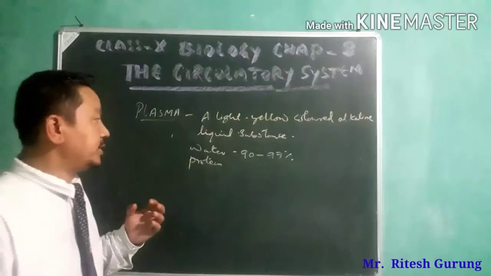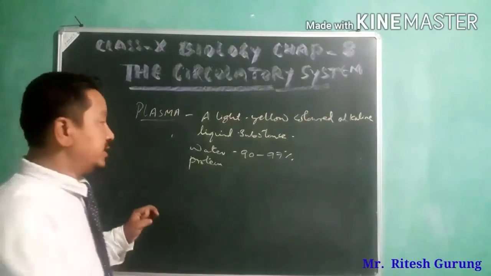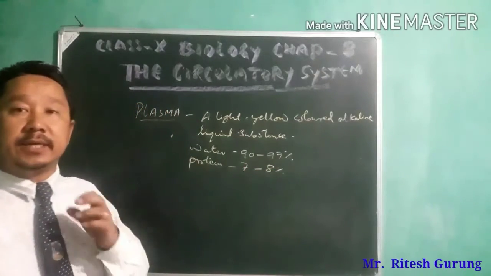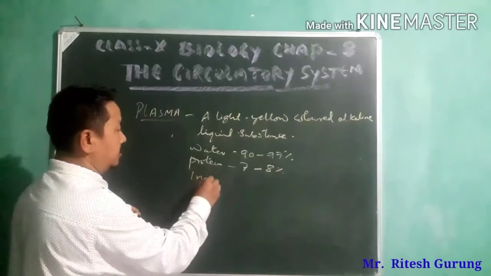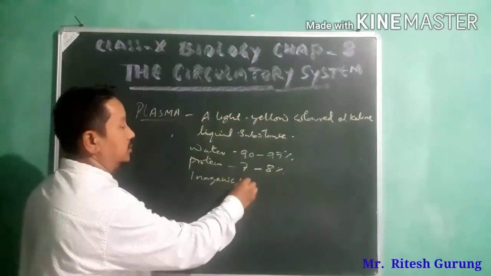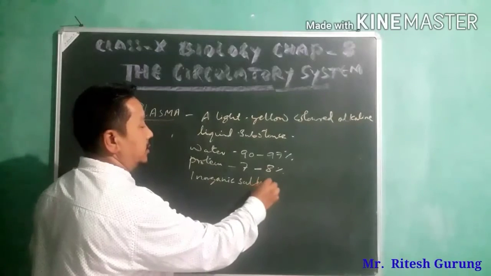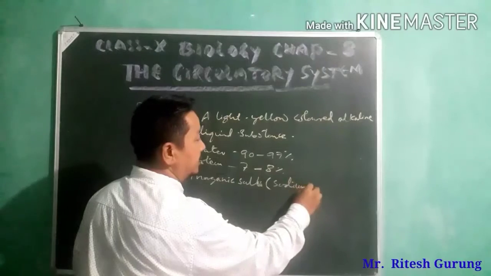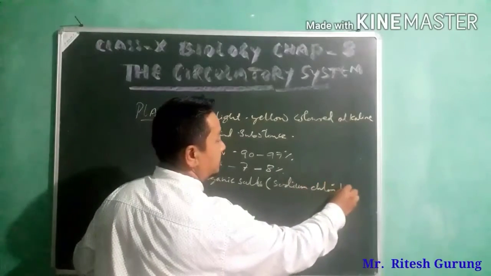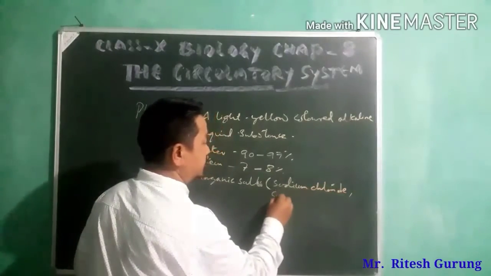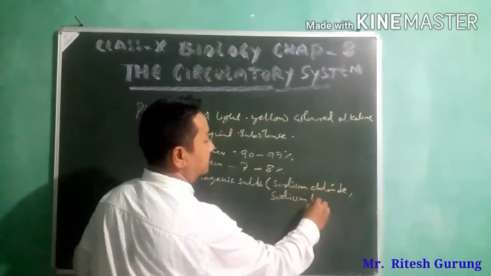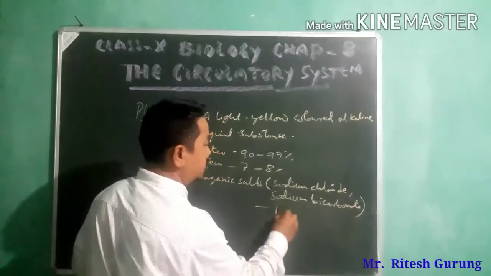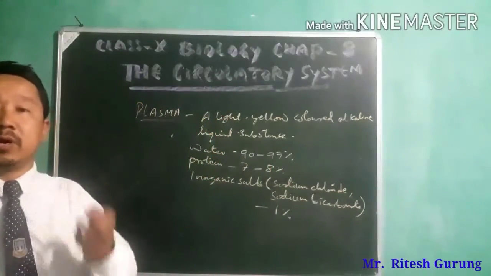Protein you find 7 to 8%. Then inorganic salts, like sodium chloride and sodium bicarbonate, make up 1%.